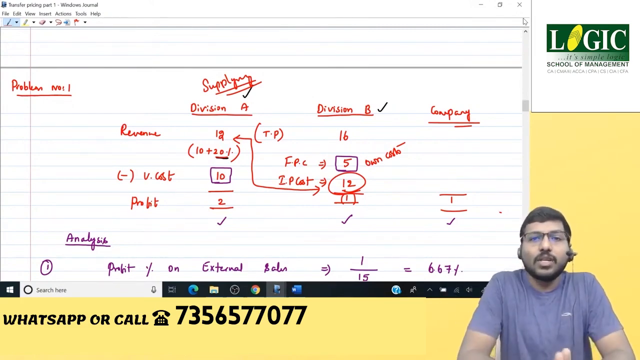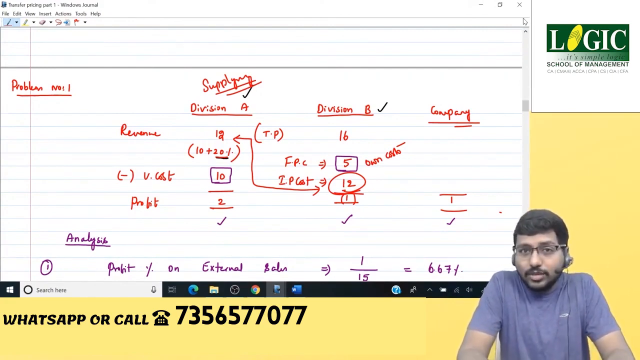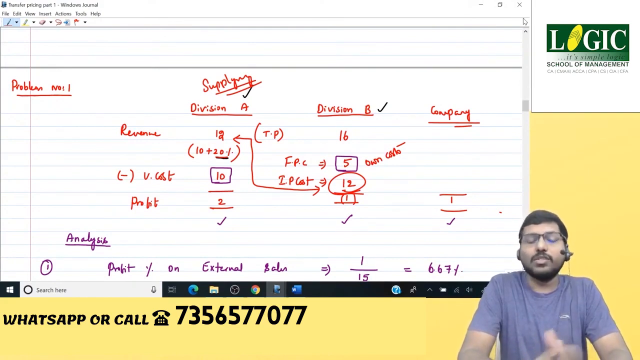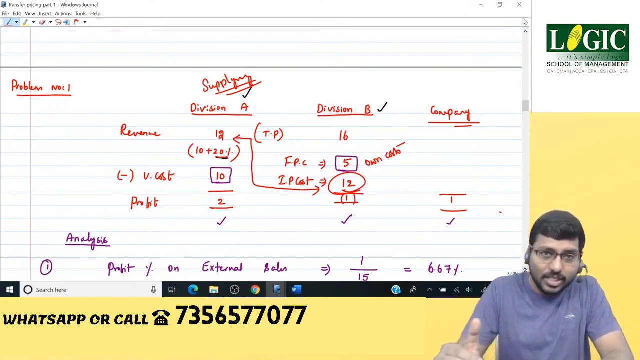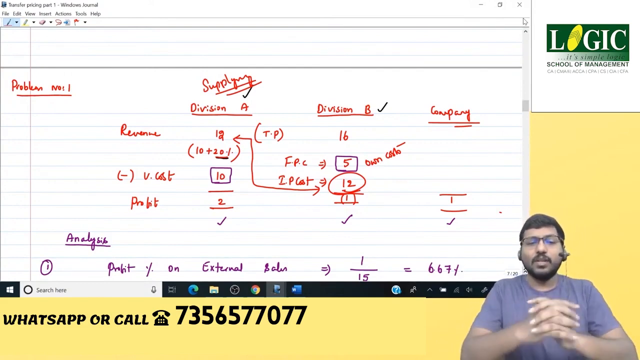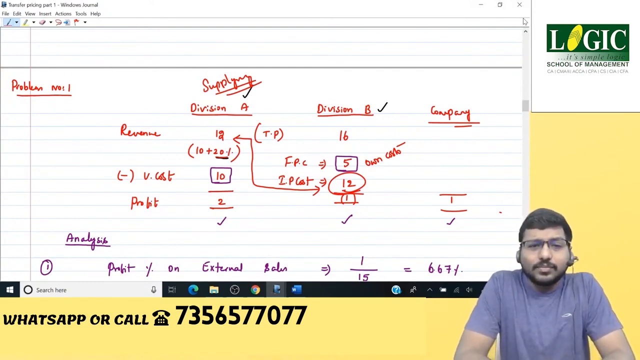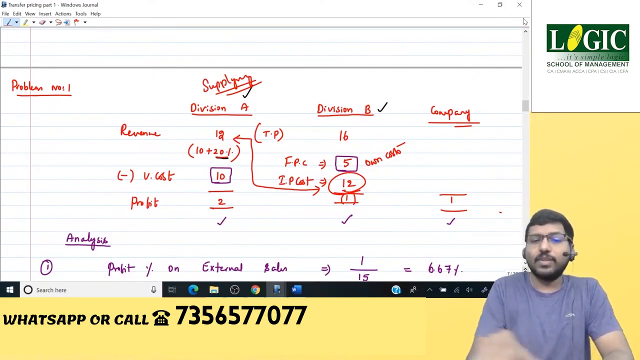So let's revise this particular sum. I hope it is clear what approach we are going to apply for this chapter called transfer pricing. We're going to go for the next part, and you guys keep being active in the chat window. Now, we have seen that we have calculated profit as a percentage on the finished good.